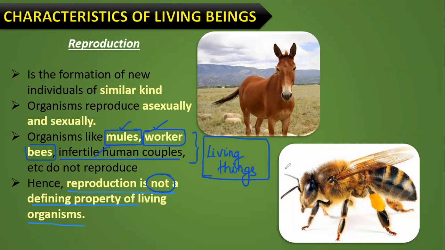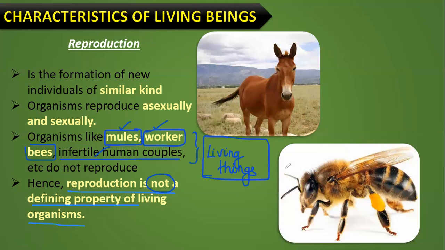There you will find that fungi, filamentous algae and protonema of mosses all multiply by fragmentation. Very important previous year question. In unicellular organisms like amoeba, bacteria, unicellular algae, reproduction is synonymous with growth.